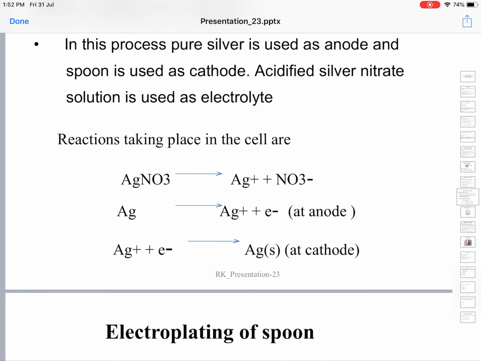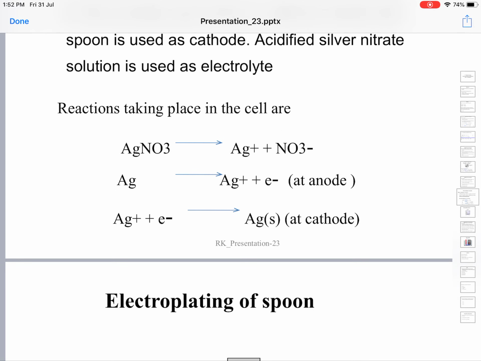When electricity is passed, silver from the anode goes into the solution in the form of Ag+ ions, and at the cathode, Ag+ ions pick up electrons and get deposited on the cathode in the form of silver metal. So what is happening here? By the process of electrolysis, there is transfer of silver metal from anode to cathode, and the cathodic object is getting coated with silver metal.